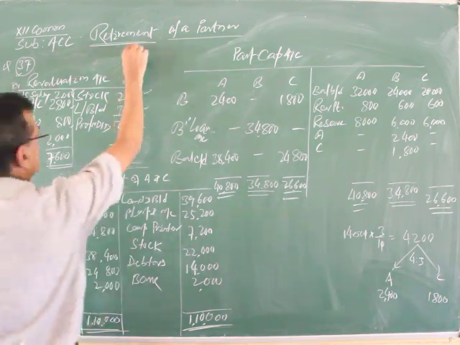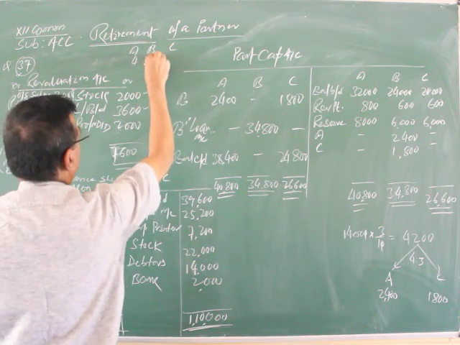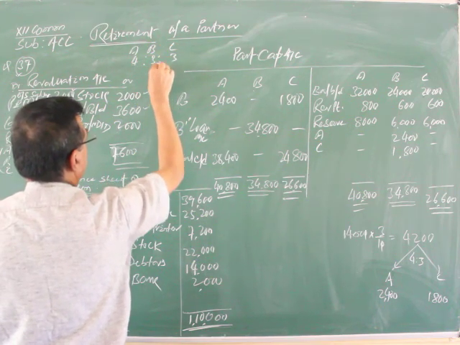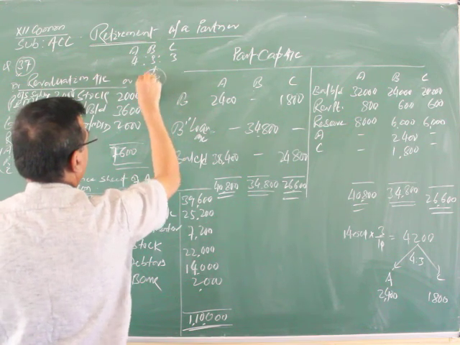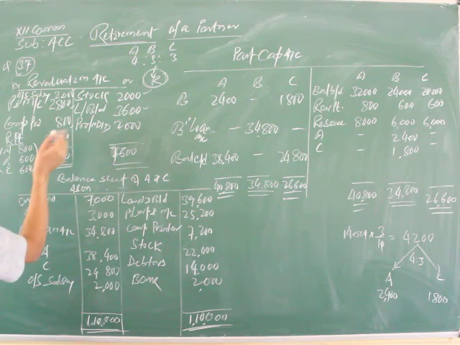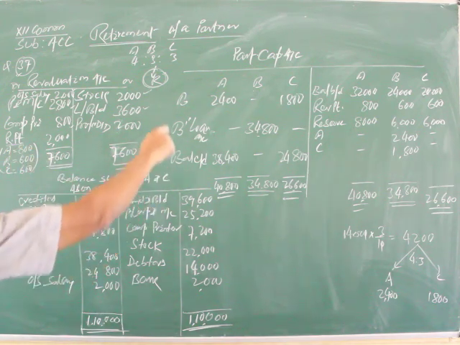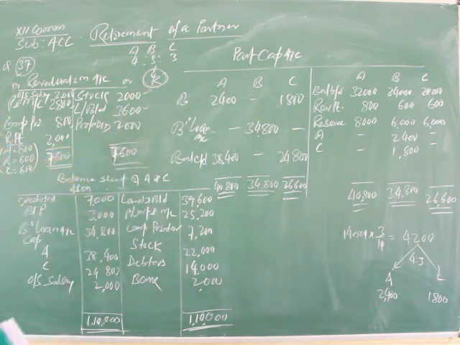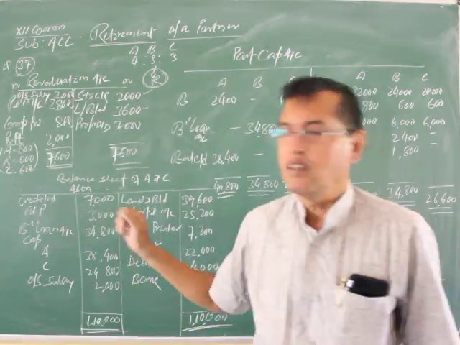B is the retiring partner. A is entitled to get a revaluation profit of 800, B 600 and C 600, according to the profit and loss sharing ratio.